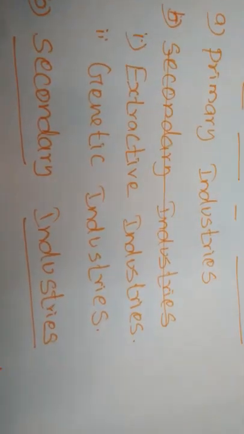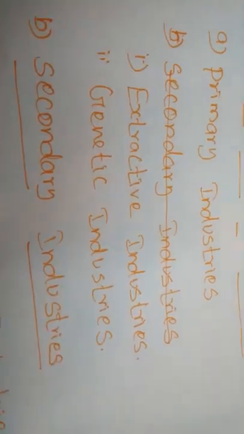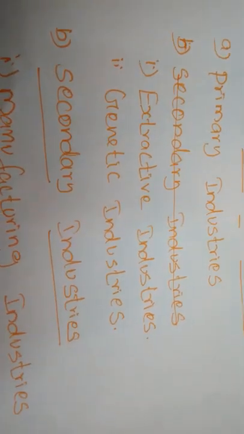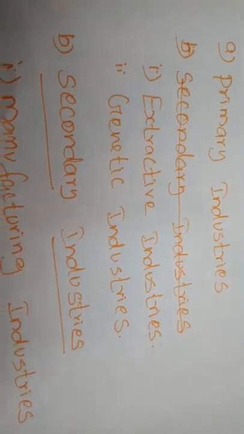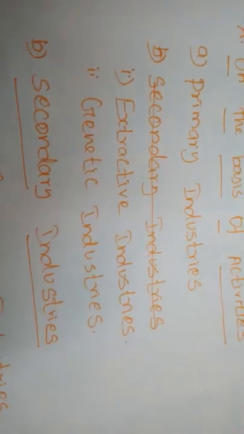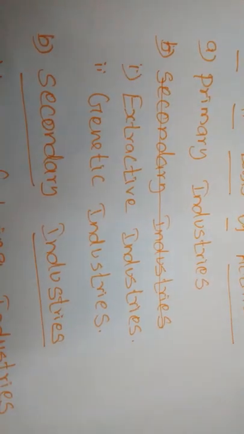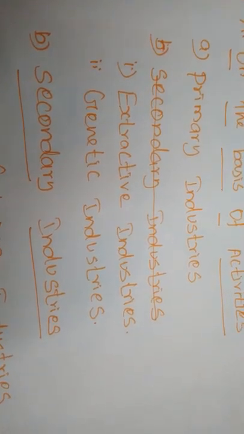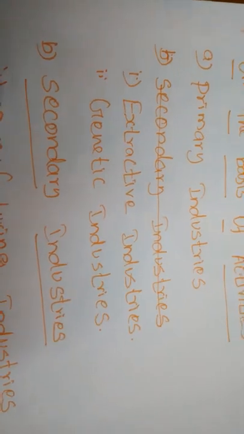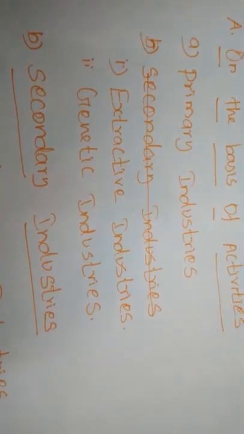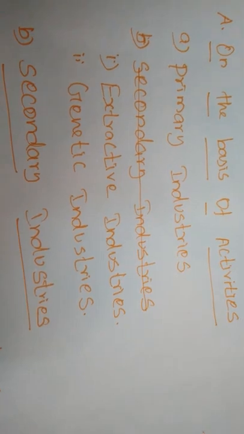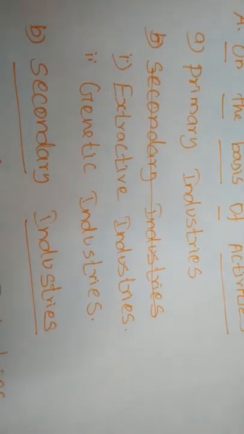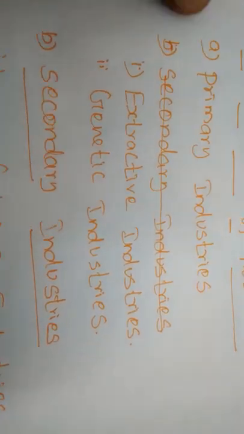By the use of all other resources, by using some of the veterinary or some of the animals, if you are earning some profit, that industry is called genetic industries. For example, poultry, dairy, bakery, hatcheries, nurseries, fisheries, everything is also called genetic industries. The products of these industries will also be supplied to produce other industries. This is called genetic industries.